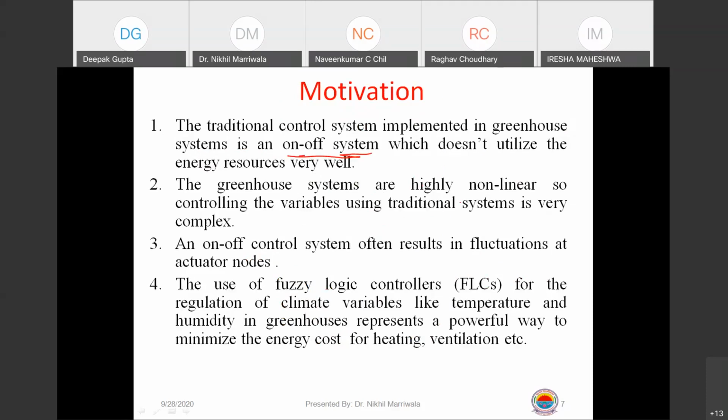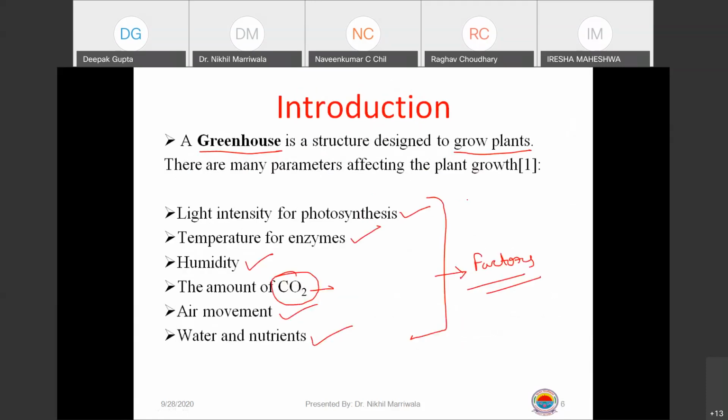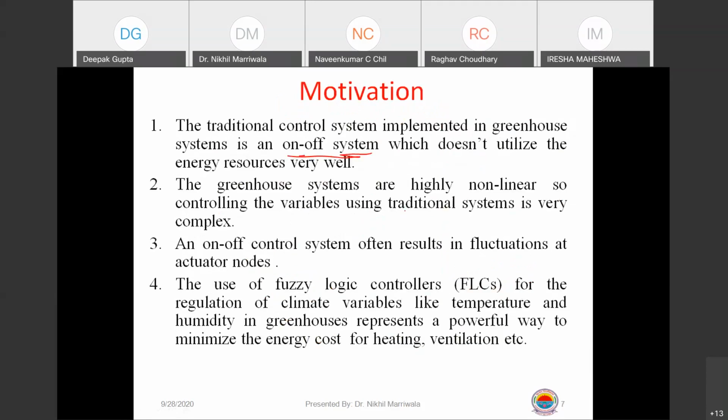As we already have seen the requirements of a greenhouse, here we were talking about all these things. This makes this system highly non-linear, and we are talking about highly complex systems also, right? So controlling all the variables together, we will be utilizing the features of fuzzy logic, right?